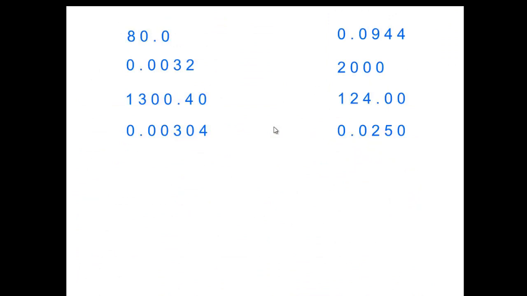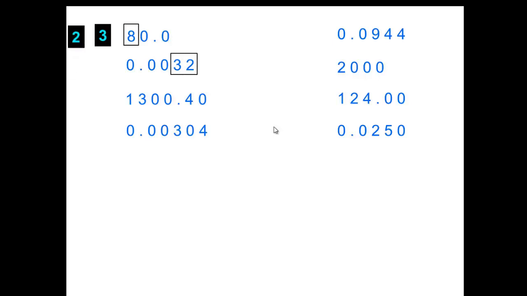So here we have some numbers and we have to find out the significant figures. We have 80.0, the one on your left hand. How many significant figures for the first one? 80.0 is 3, as we said, the zeros here are on the right of the number.